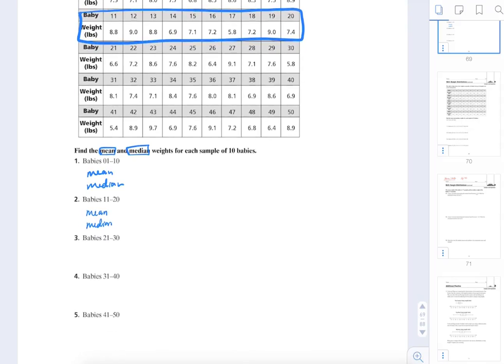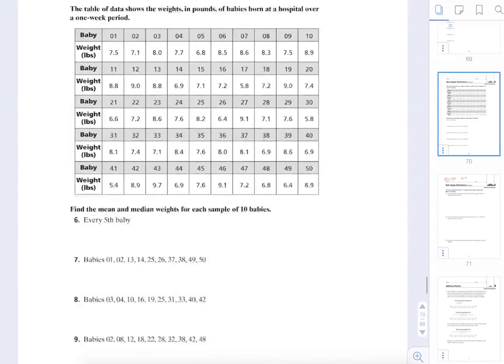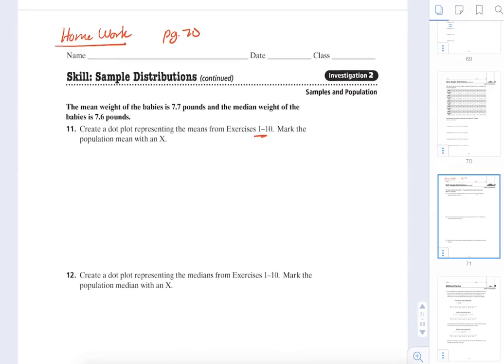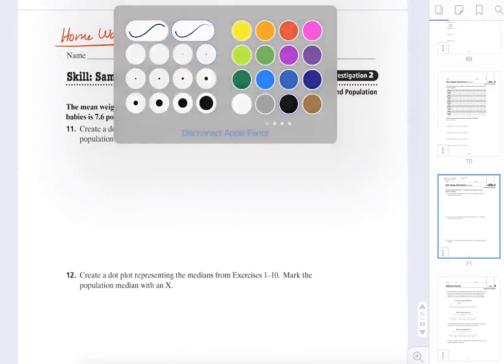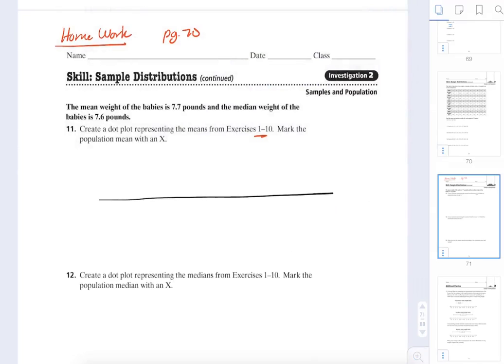Okay? Now, once you've found that, you're going to go down to question 11 and you're going to make a dot plot. Okay? And you're only going to have a total of 10 data points on this plot, because you're going to have 10 data points of only, in this case, the means.